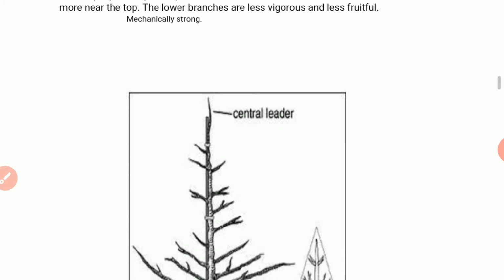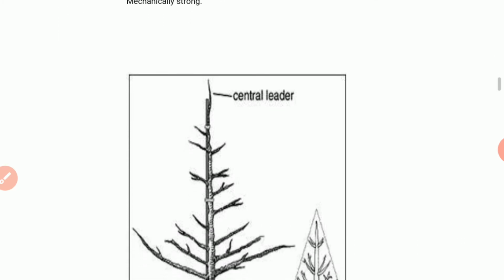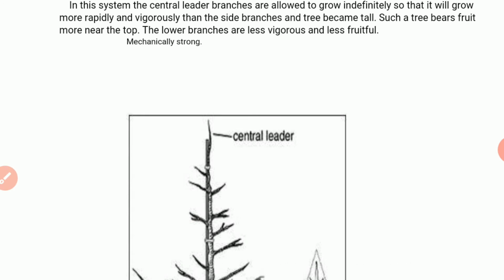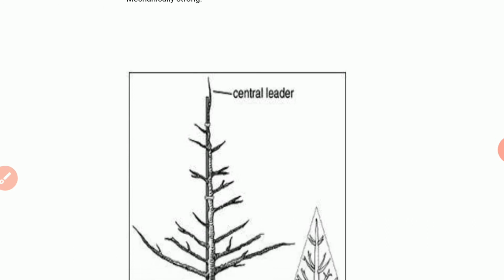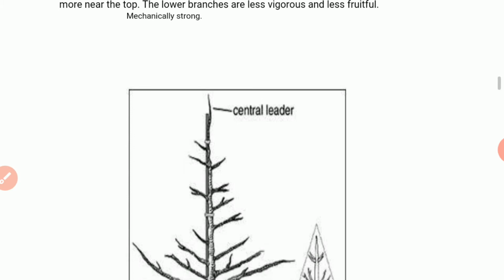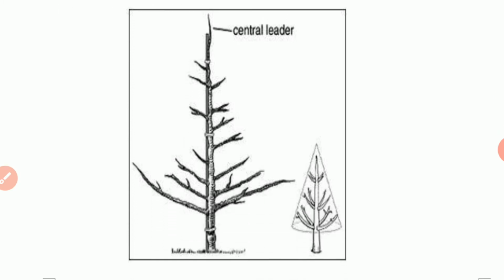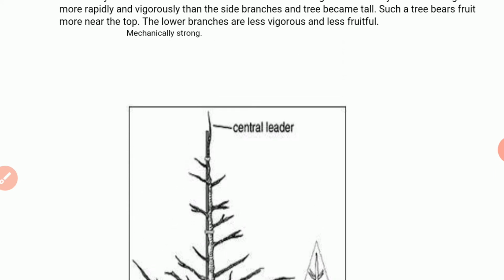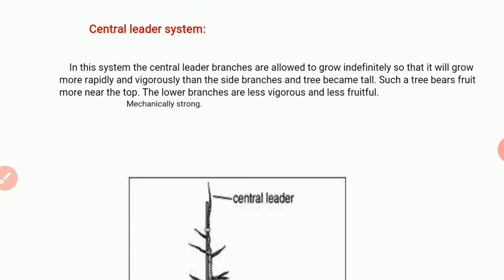So these plants are mechanically strong, as the central main axis is allowed to grow so that it bears more fruit as compared to the lateral branches. So this central leader system is very simple to understand.